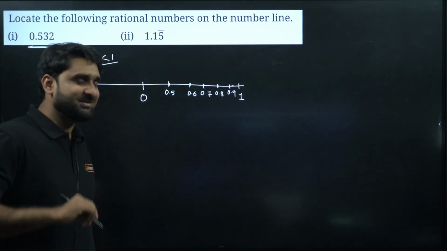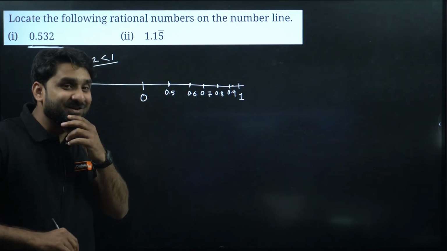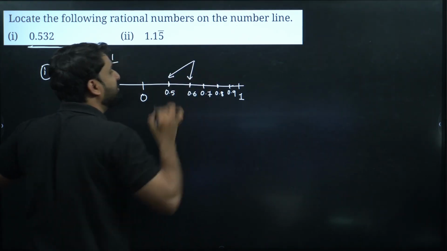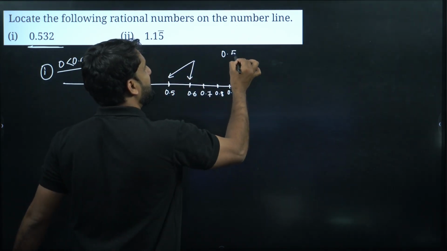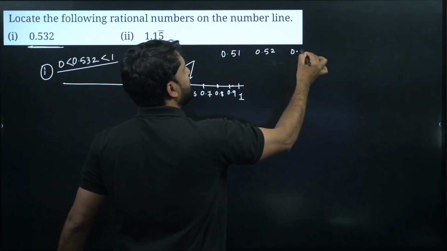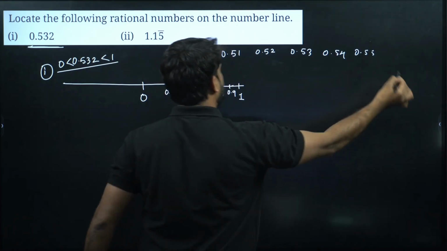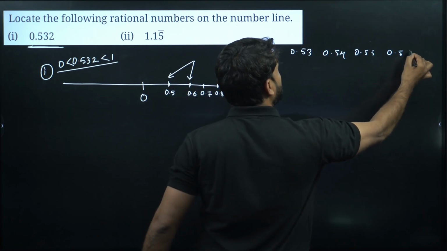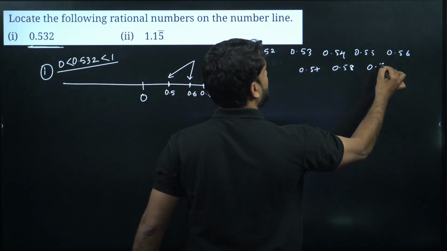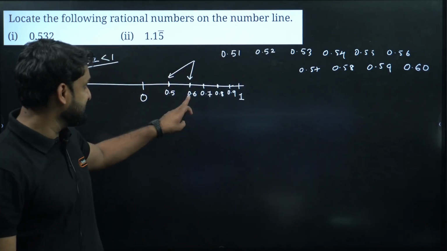Now listen. Now come to 0.5 and 0.6. If you find the numbers between 0.5 and 0.6, what will they be? 0.51, 0.52, 0.53, 0.54, 0.55 and then 0.56, 0.57, 0.58, 0.59 and then 0.60 will come, and 0.60 means this number.